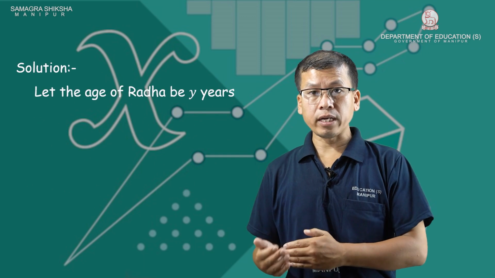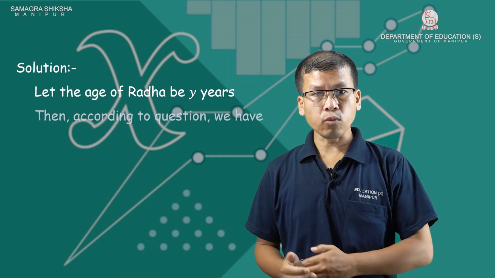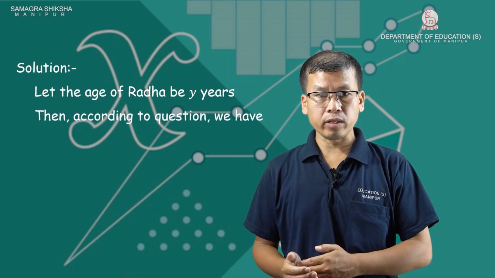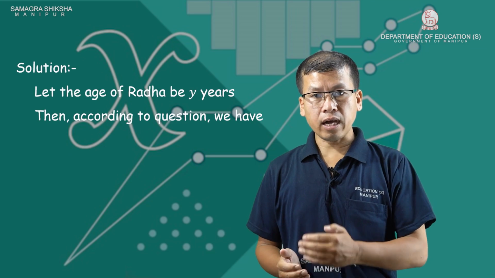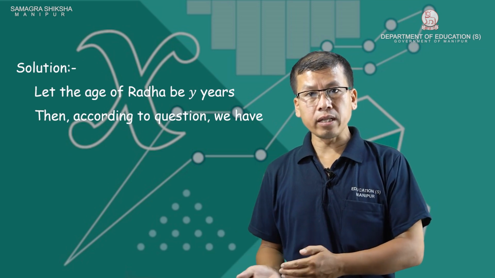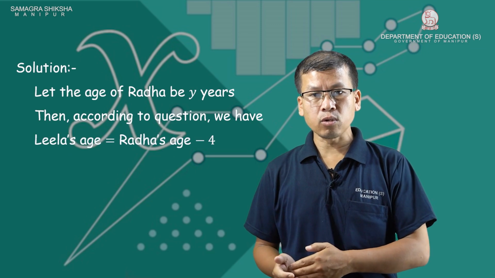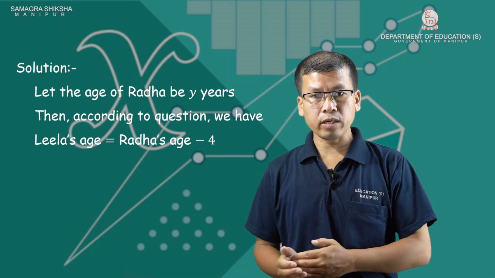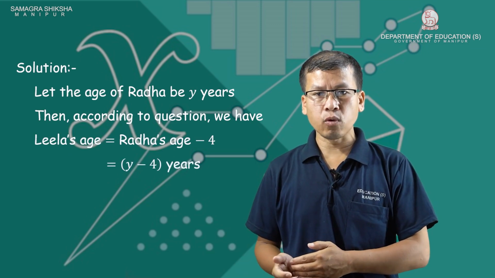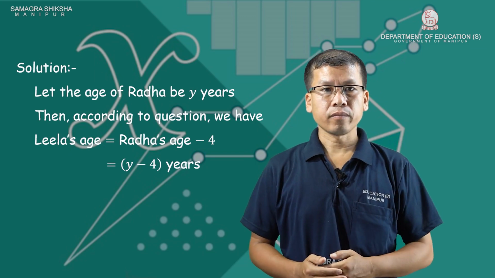Radha's age is Y years. Then according to the question, Lila's age is Radha's age minus 4. Lila's age equals Radha's age minus 4. Radha's age is Y, so Lila's age is Y minus 4 years.